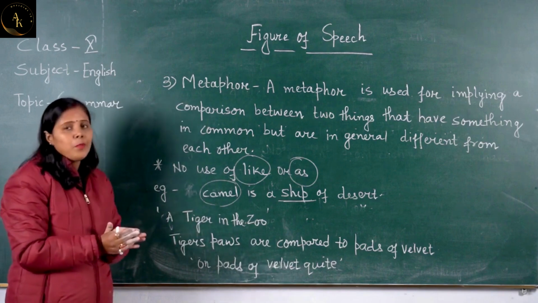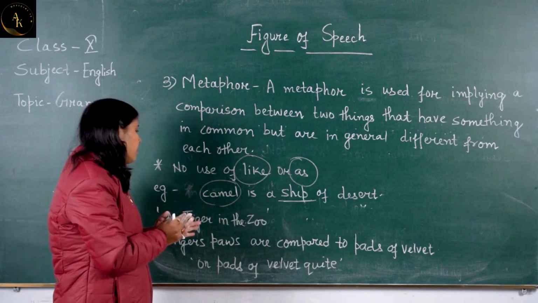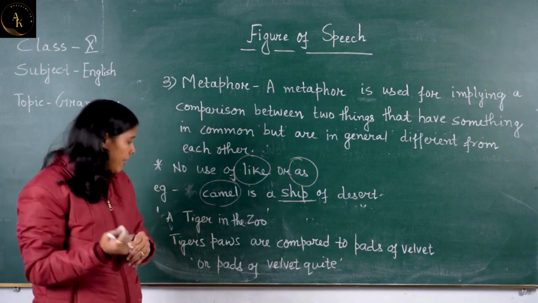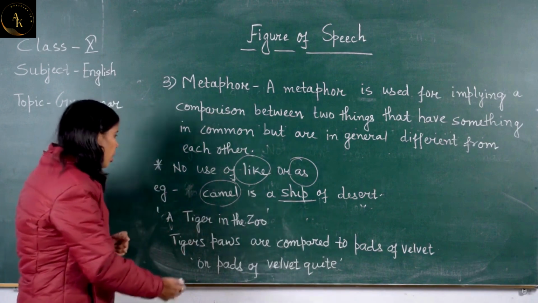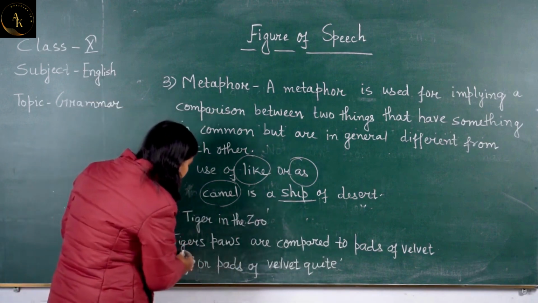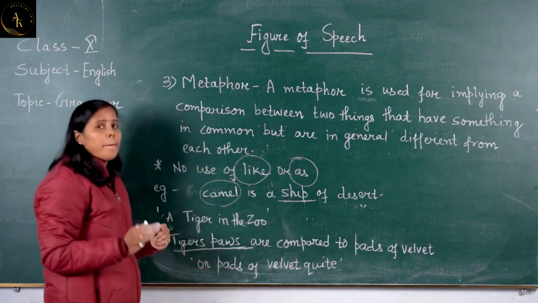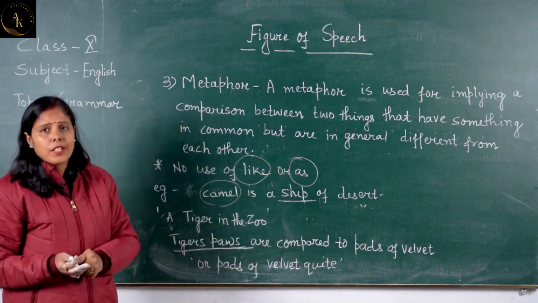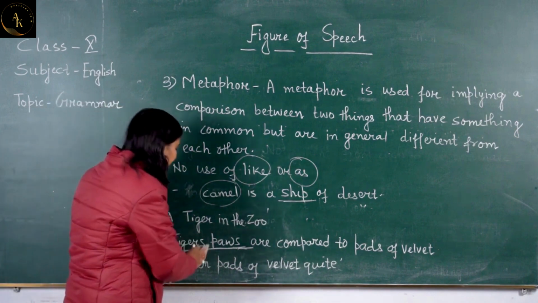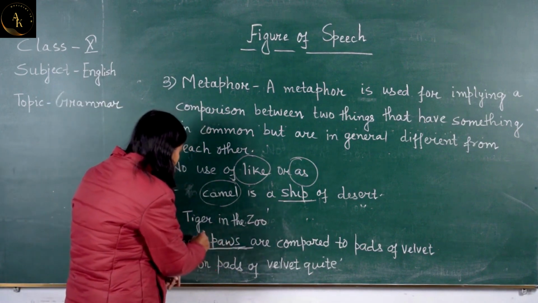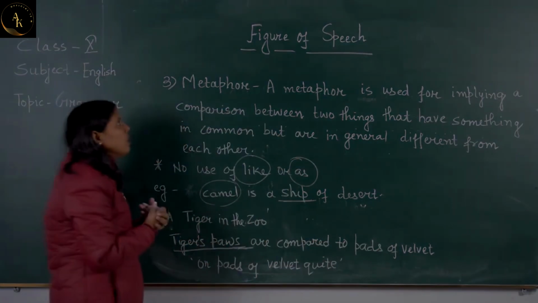in the Zoo, written by Leslie Norris. In that poem, the poet has written one line that is, on pads of velvet quiet. So, he compares tiger's paws with pads of velvet. Here he is making comparison of tiger's paws with the pads of velvet.